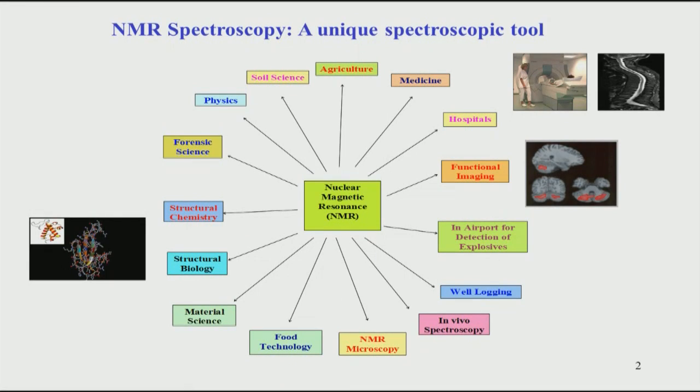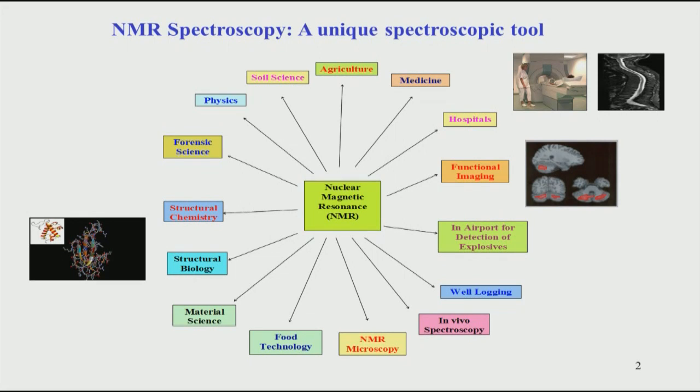As you can see, NMR spectroscopy is a very unique spectroscopic tool. It has applications in a wide area of science and technology. For example, it is applicable in agriculture and in medicine. A very popular application is magnetic resonance imaging, where MRI is used. And we will see shortly, towards the end of this course, that MRI is essentially NMR.